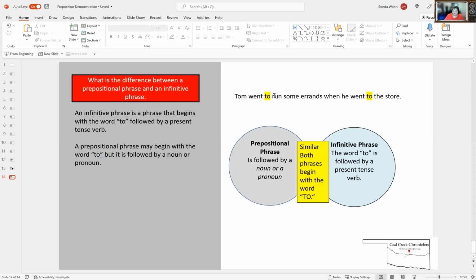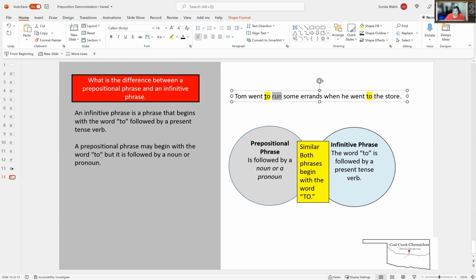So let's look at this word, the word run. Now, is run a noun or a pronoun? Well, ask yourself, is it a person? No, run is not a person. Is it a place? It is not a place. Is it a thing? No, it's not a thing. What is run? Can you stand and run right now? It is an action. So if it's an action, that is a verb, okay?